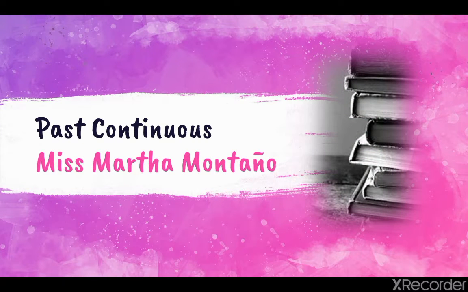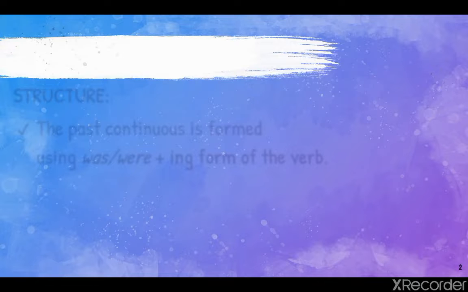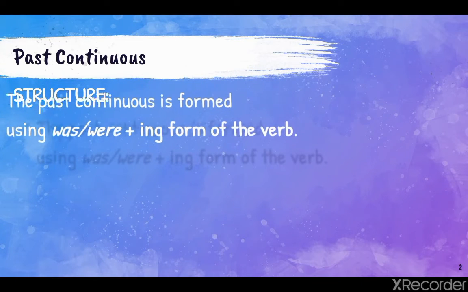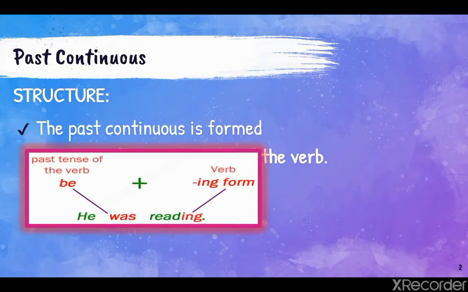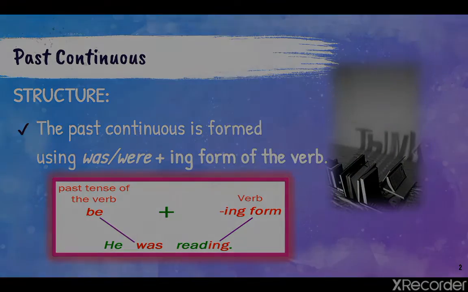Today we're going to work with past continuous. Again, it's a grammar topic. The structure of the past continuous is formed using was or were plus the ing form of the verb. We have the example, he was reading.